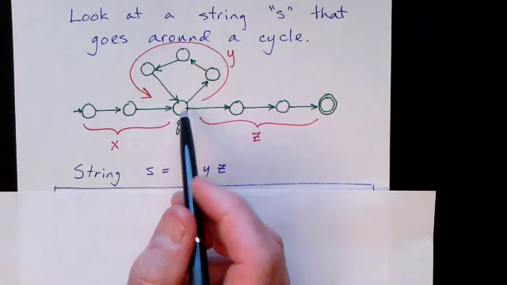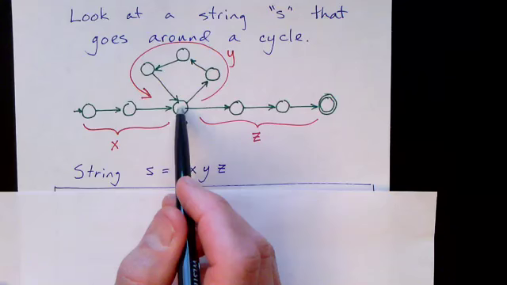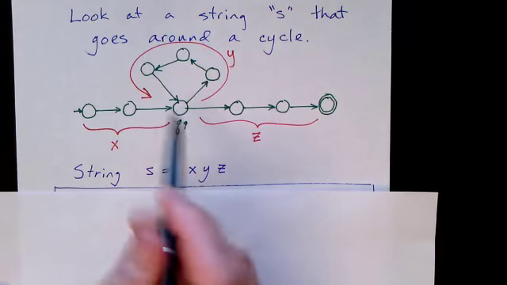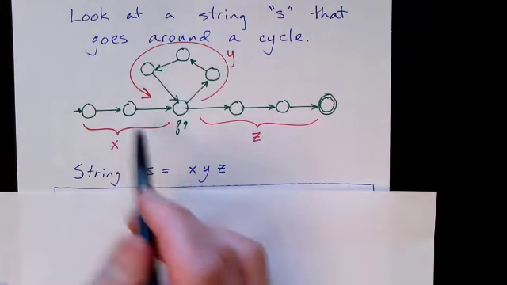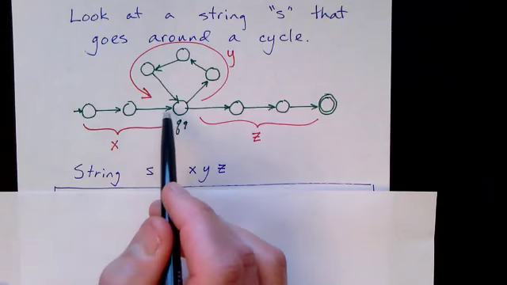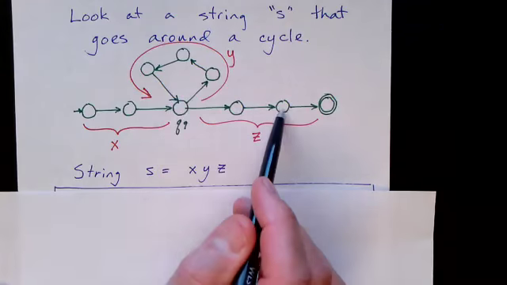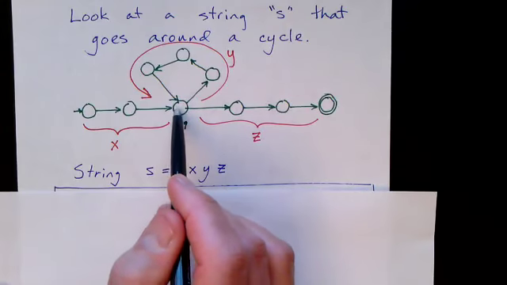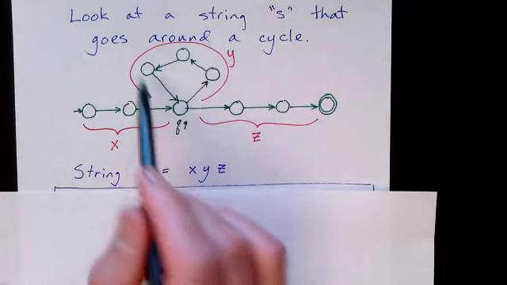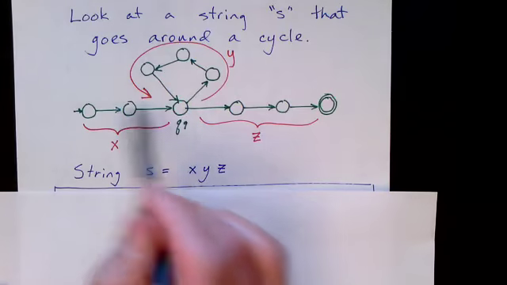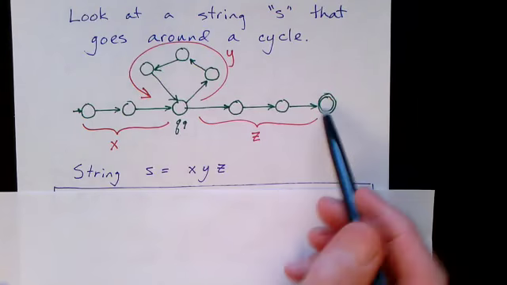If we identify one such node, we can divide any string that involves that cycle into 3 different parts: the x part, the y part, and the z part. The y part is the part of the path that goes from Q9 to Q9. x goes up to Q9, and z goes from Q9 to the final state.